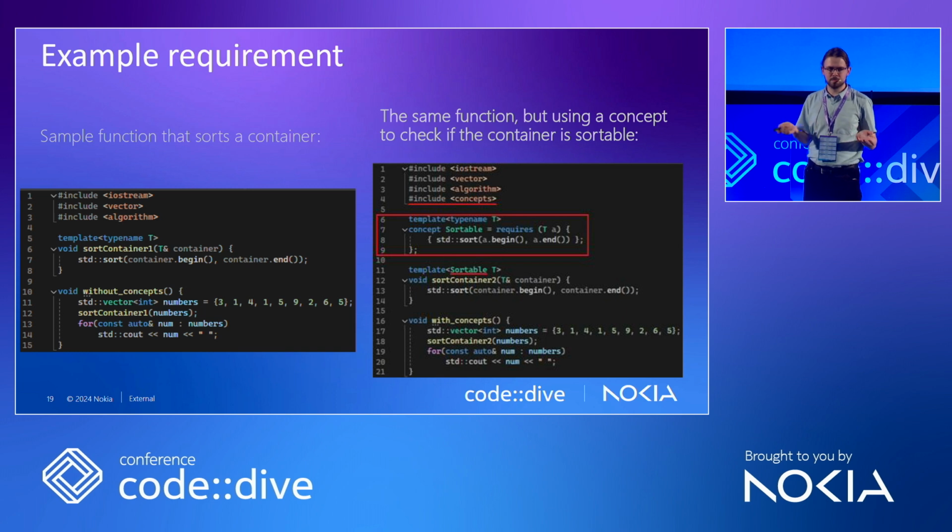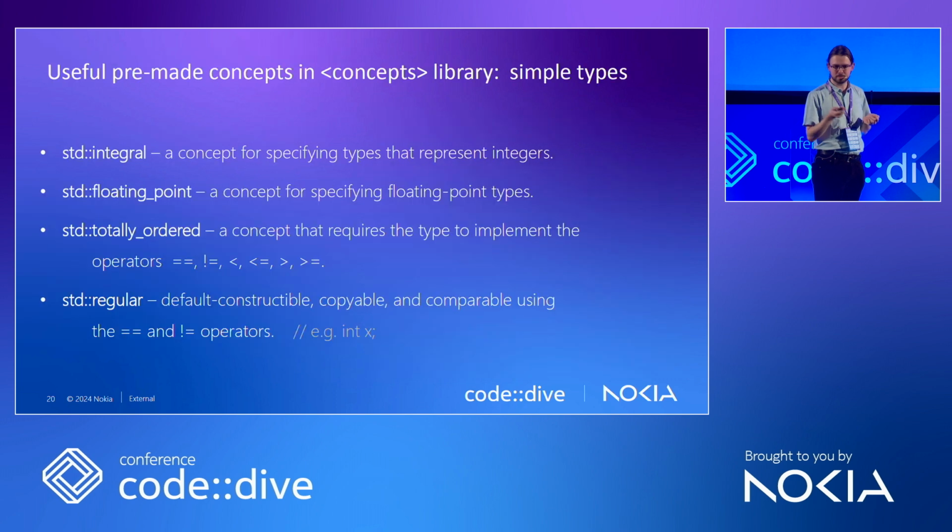A template typename T, just as all the templates go, then the concept keyword, our concept's name, and equals. And then we have all the requirements. For example, with the keyword requires, we put the operation that must not throw any errors inside the parentheses, and that's it. That's our first concept implemented.